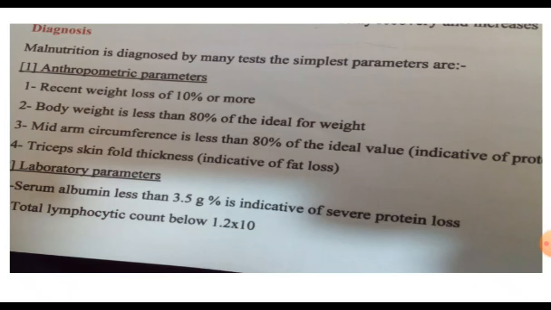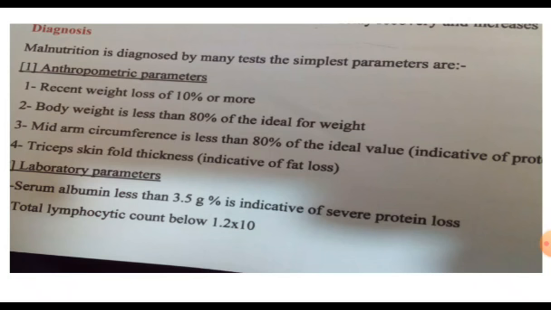These are simple parameters for assessment of the patient pre-operatively: loss of weight from the ideal body weight; loss of 10% of the body weight in the last 3 months, indicative of malnutrition; pre-albumin level, not the albumin, because albumin is not a good indicator for malnutrition as it has a long half-life; total lymphocytic count in the complete blood picture less than 1.2.